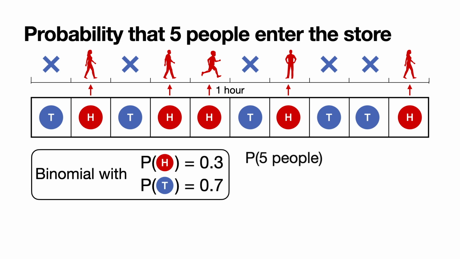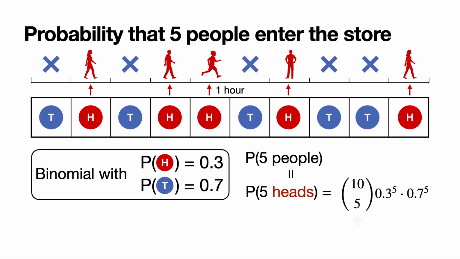And so the probability that 5 people arrive over the next hour is the same probability that if we throw this coin 10 times, the coin lands in heads 5 times, and that's 10 choose 5 times 0.3 to the 5 times 0.7 to the 5.